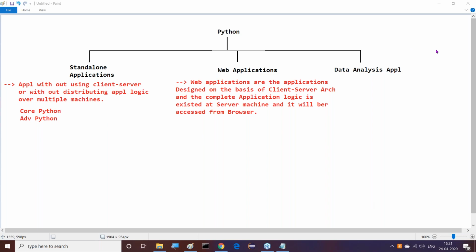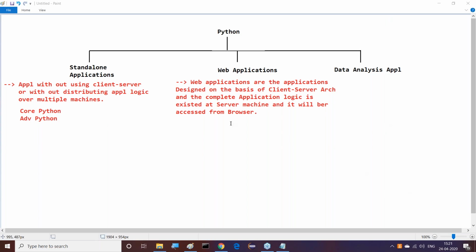Is it clear now? Yes, no problem. Okay, fine. Now let's come back to this content. I will talk about the prerequisites and all these things at the end of today's session. No need to worry about that.